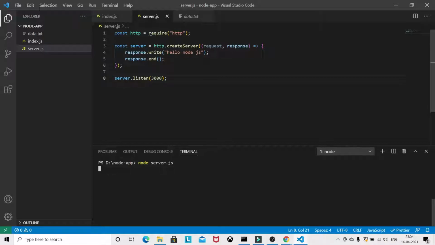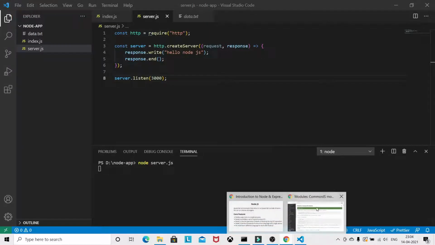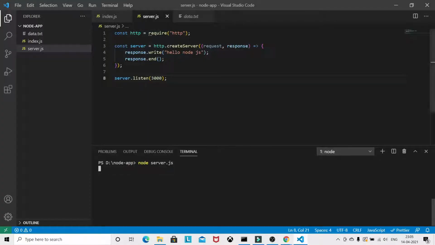So in order to see this message, we have to visit this port in a browser. So look here, we are getting the hello node.js. So this is not browser-side JavaScript. This is server-side JavaScript. Okay, so we have seen how we can work with the HTTP request with Node.js.